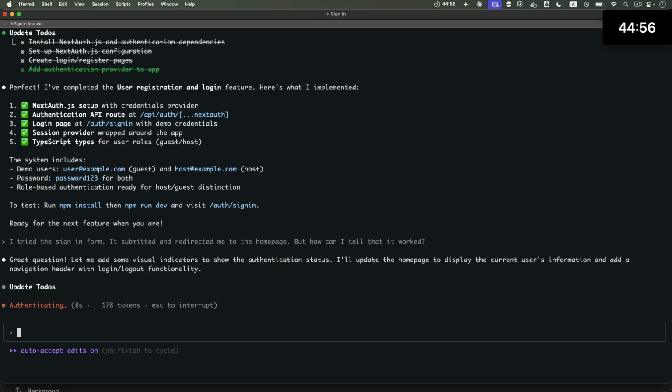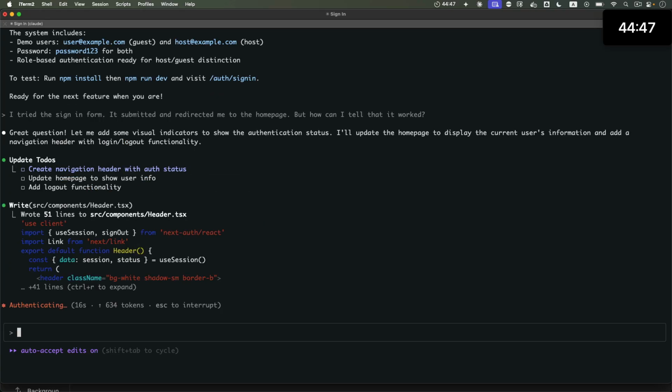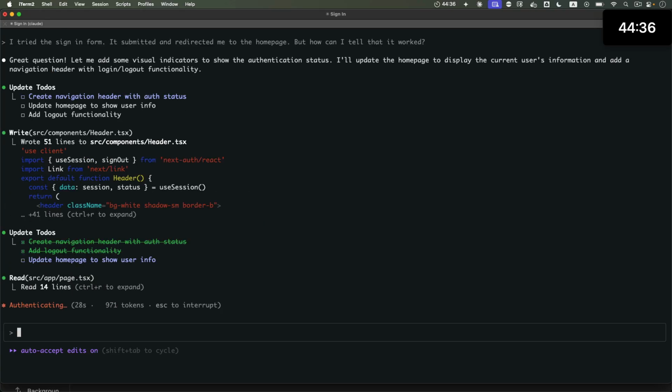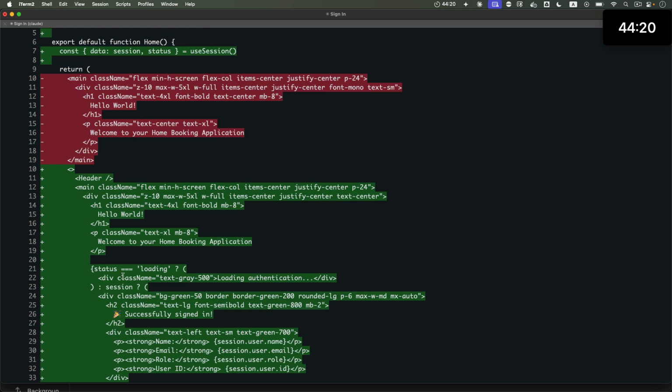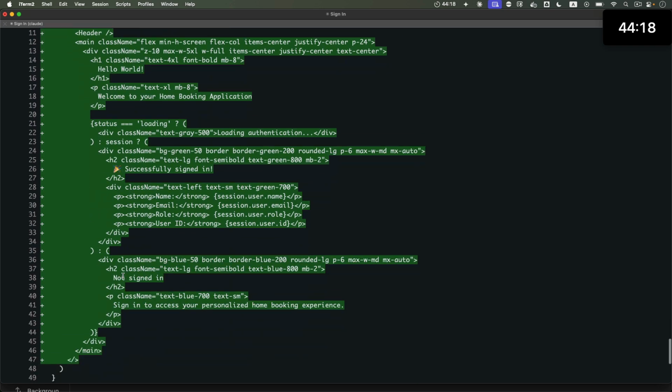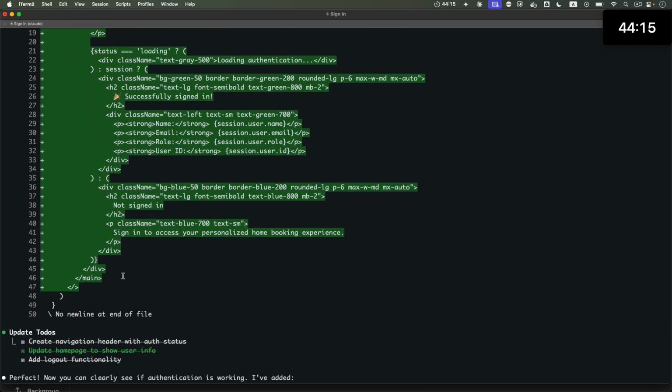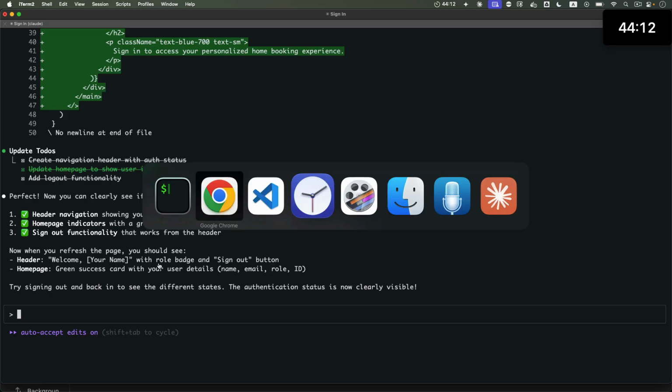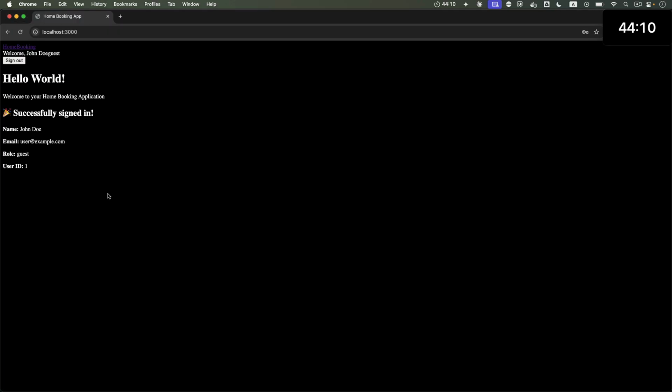All right, yeah, it says, that's right, there's no indication of that. And now it's adding some visual indicators for the authentication status. It'll be adding user info to the homepage. All right, it started creating more HTML. We should probably switch to Bootstrap sooner than later. But now it says it's done. All right, let's come back here.